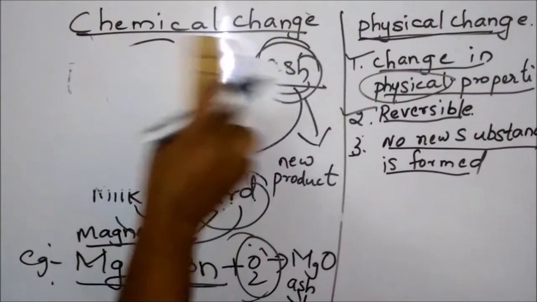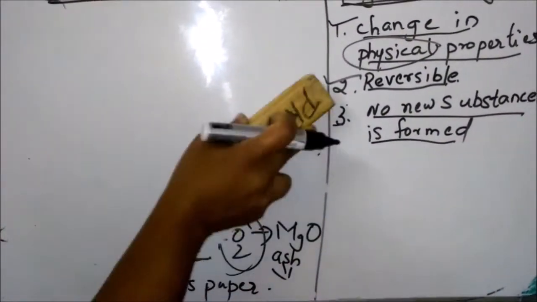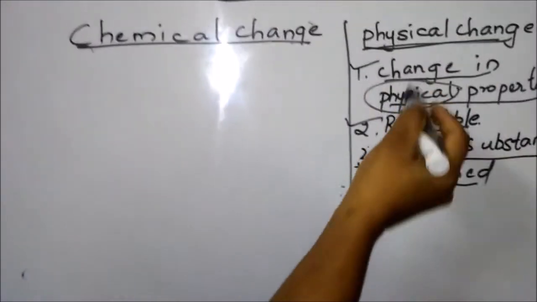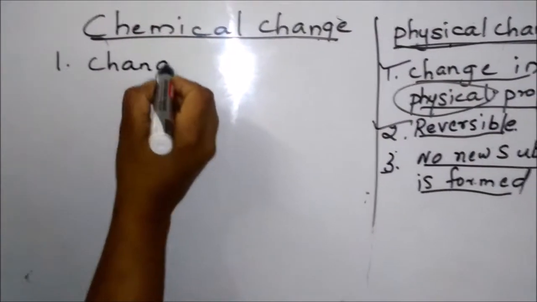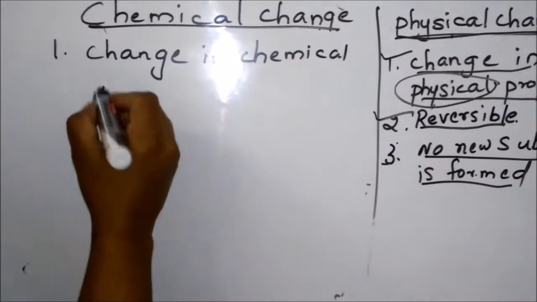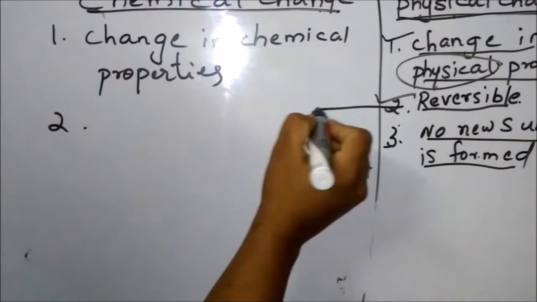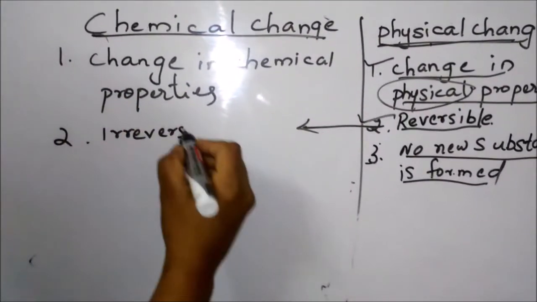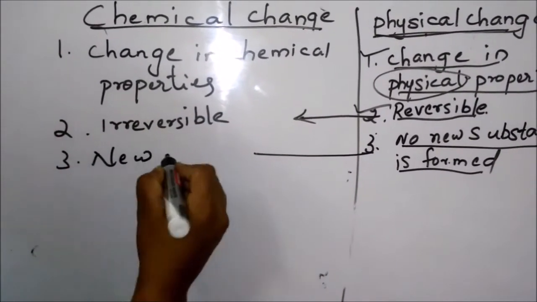So in a physical change, only the physical properties change, but no new substance is formed. In a chemical change, the chemical properties change. The second one is just the opposite: irreversible, and a new product is formed.